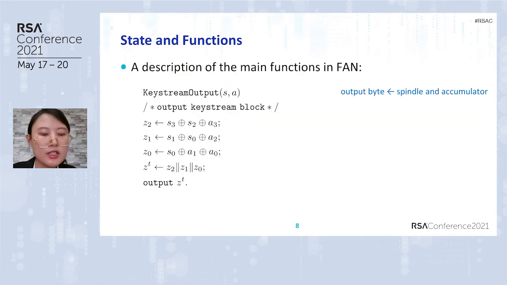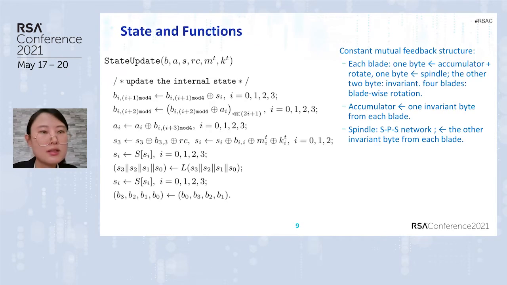For the main functions in FAN, the output function linearly extracts 3 bytes of the spindle and accumulator for each output byte. The state update function has a constant neutral feedback structure. For each blade, 1 byte has a feedback from the accumulator and rotates. 1 has a feedback from the spindle, and the other 2 are invariant.